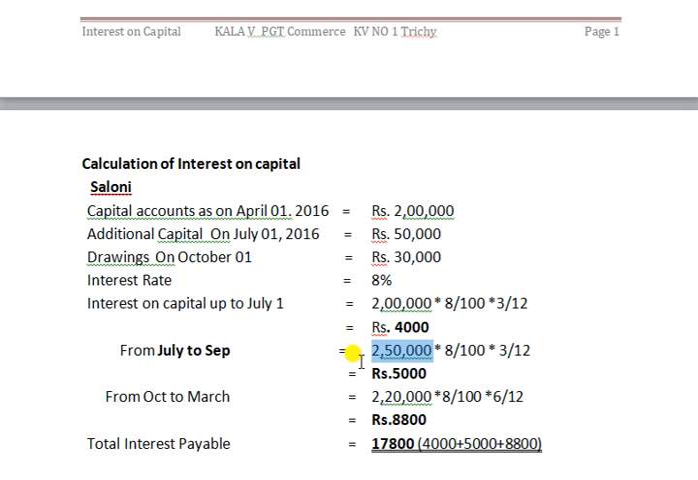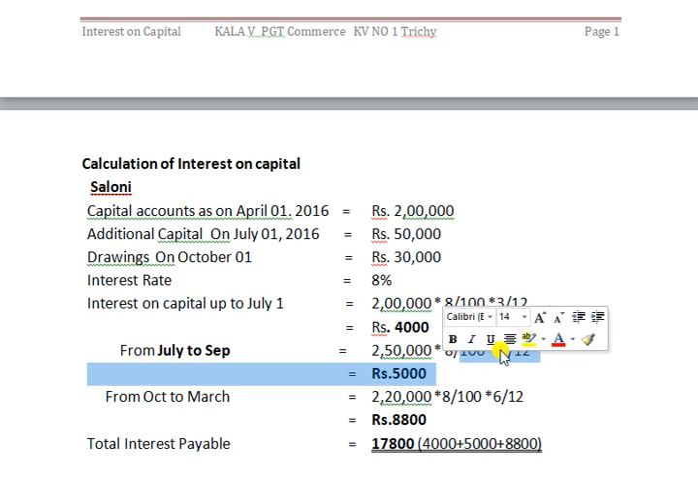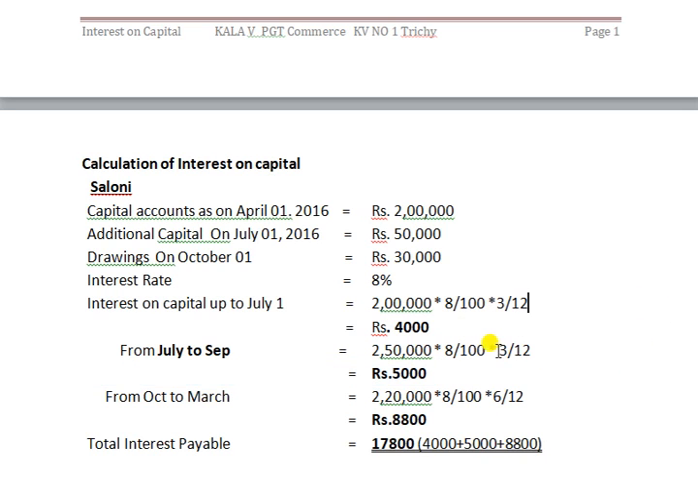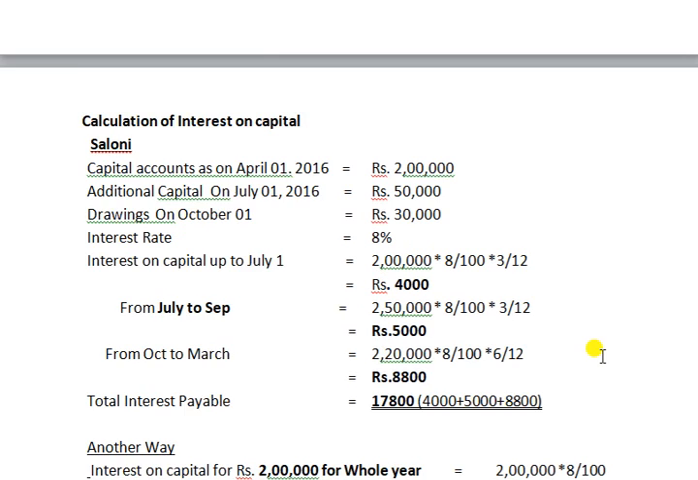That 2,50,000 into 8 by 100 into 3 by 12. What's the 3 by 12? It is not the same 3 by 12; this one is different. July, August, September, 3 months. July 1st started, so we are counting July, August, September. Calculating, you are getting the answer rupees 5,000. Calculate and check whether it is correct or not.